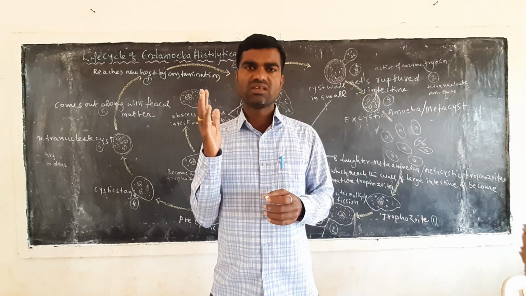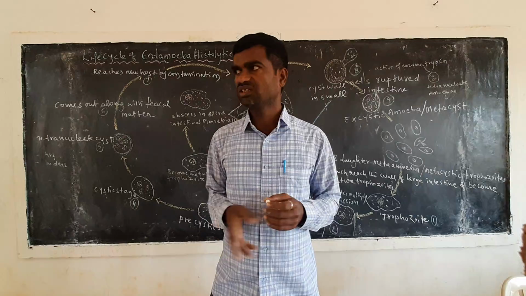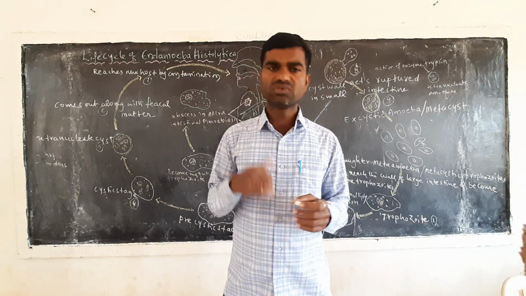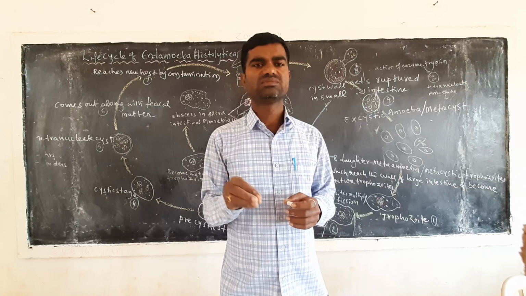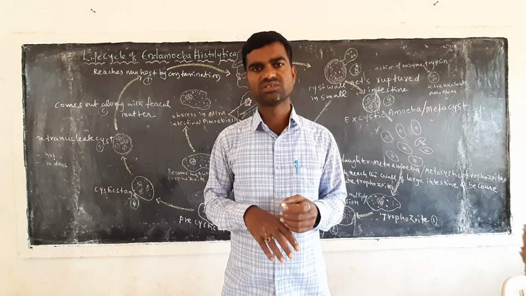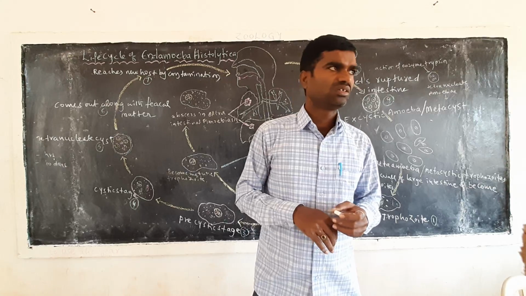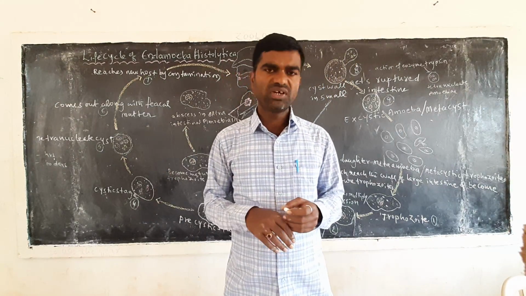Whenever we are taking fruits and vegetables, you have to clean them first of all. After that you can eat the fruits. So these are all the prophylaxis.